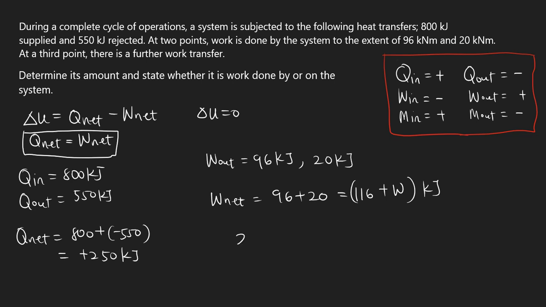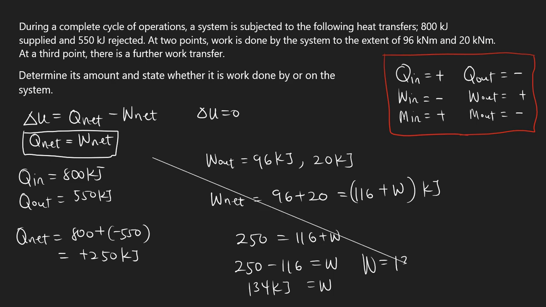So we are going to have 250 equals 116 plus W. So we have 250 minus 116, and that should be equal to W. Let's look at that. 250 minus 116 gives us 134 kilojoules, so that is equal to W. So the third, or further, work transfer is 134 kilojoule. That's what this question asked us to do.